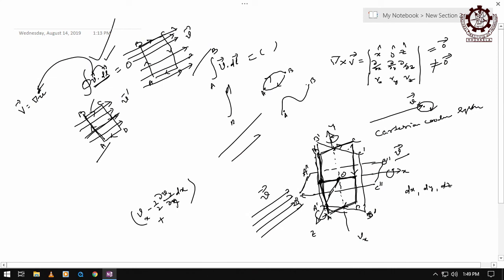Sorry, I have made a mistake here. Actually, this is not x, it is y, because y component is changing.